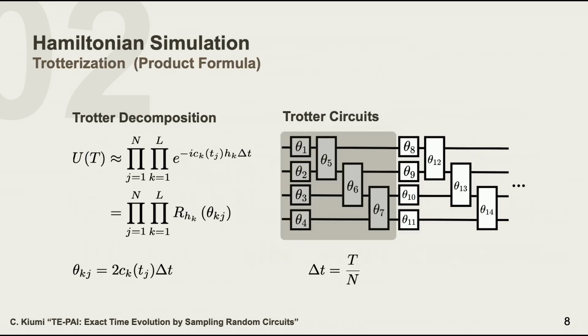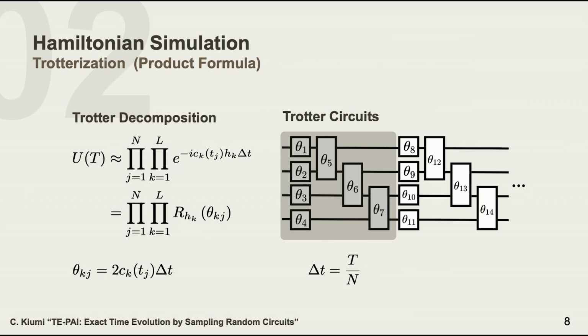Trotterization is basically a discretization of the time evolution operator. So we divide the time evolution operator into small pieces, and in each piece we consider operating a Pauli rotation angle.